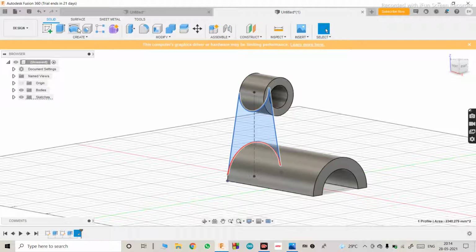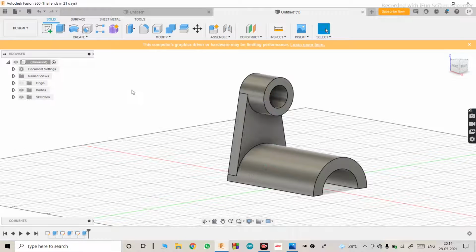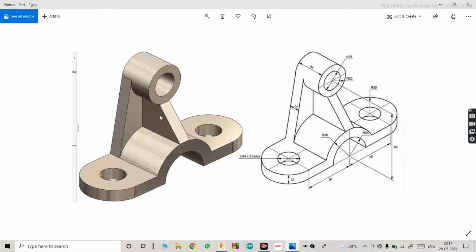Now extrude this portion 12 mm. It is going the other way. Just make it -12, hit enter. Now we have completed this C portion. Now we'll make this.